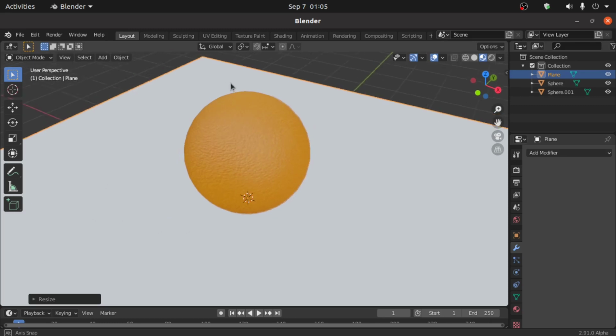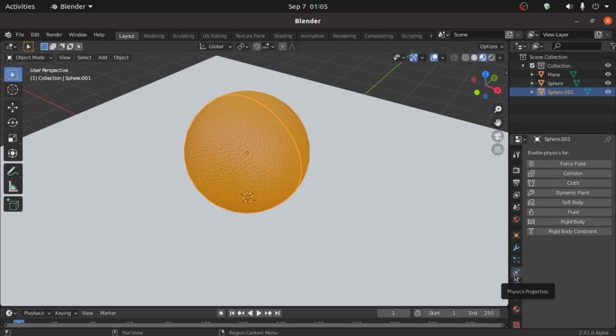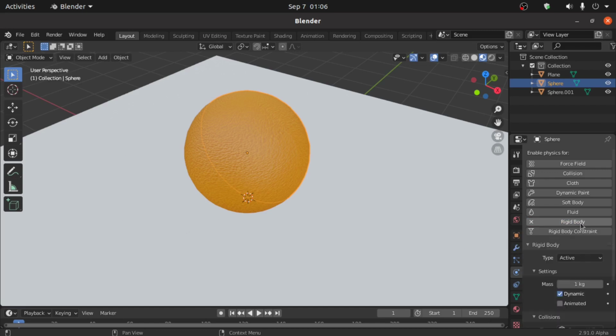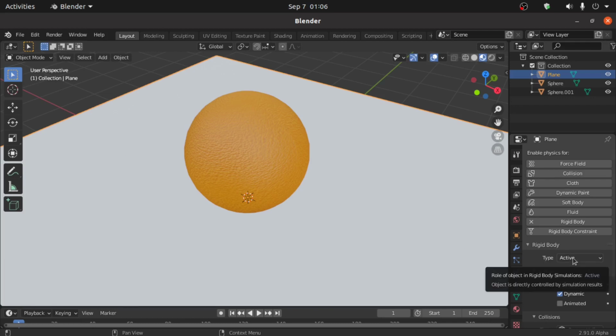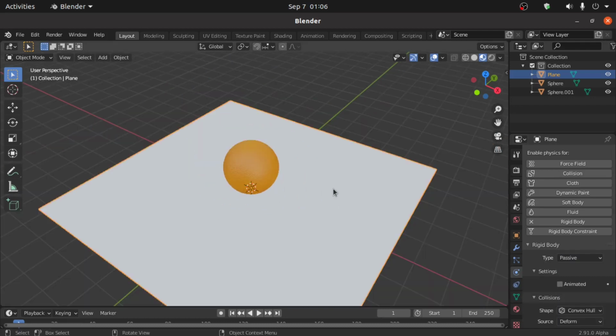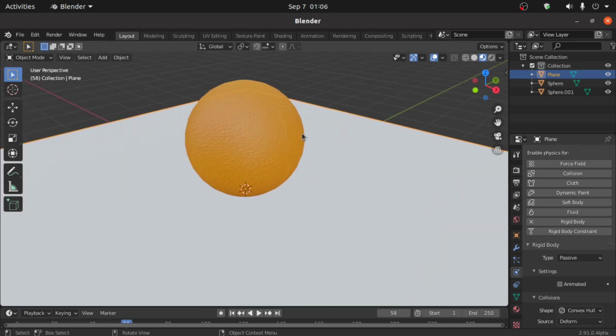Okay. Now select this sphere, then click on this physics properties, then click on this rigid body. Now also select second sphere and click on this rigid body. Okay. Now select this plane and click on this rigid body. Right now we have to change type from active to passive. When you press space bar, you can see that this object is not falling.